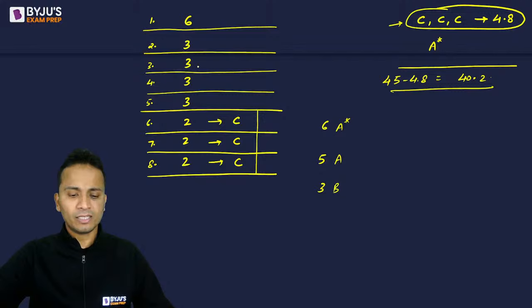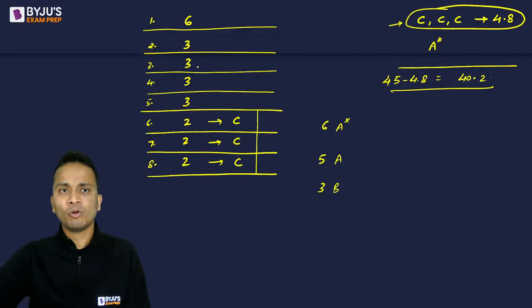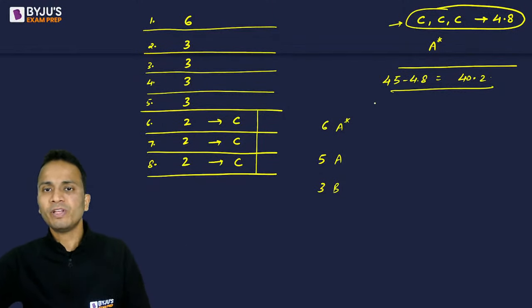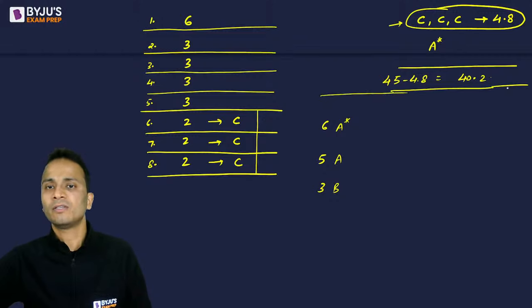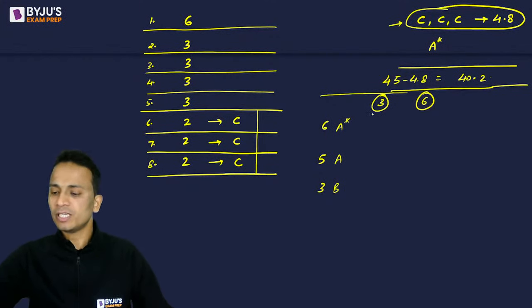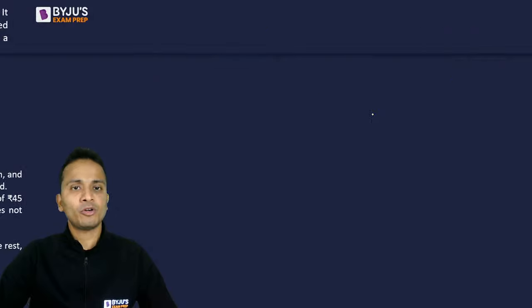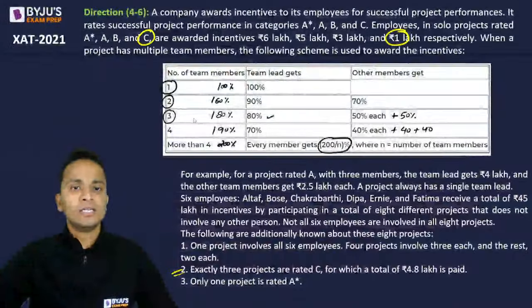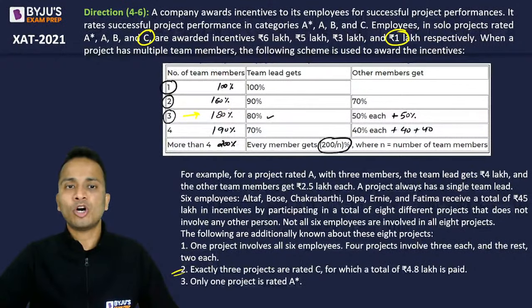So look at the chart. We have either 3 employees or 6 employees. So if the number of employees is 3 or 6, I'll write what will be the value of the incentive. Okay? Now, if the number of employees is 3, going back, then 180% of the incentive is distributed.